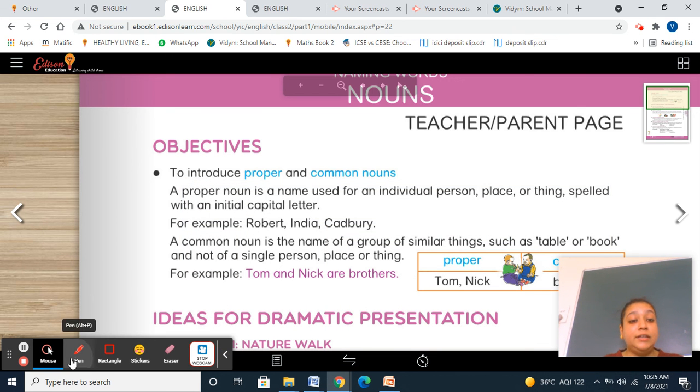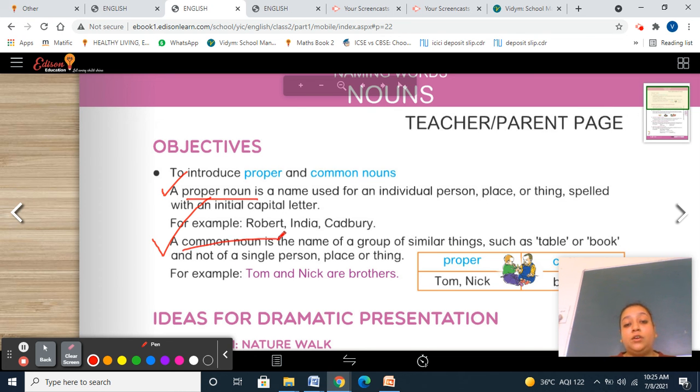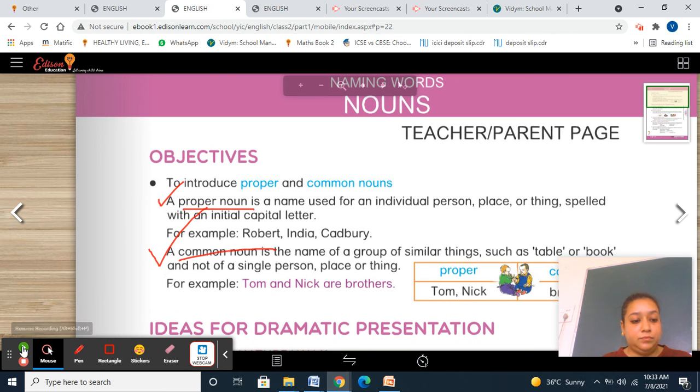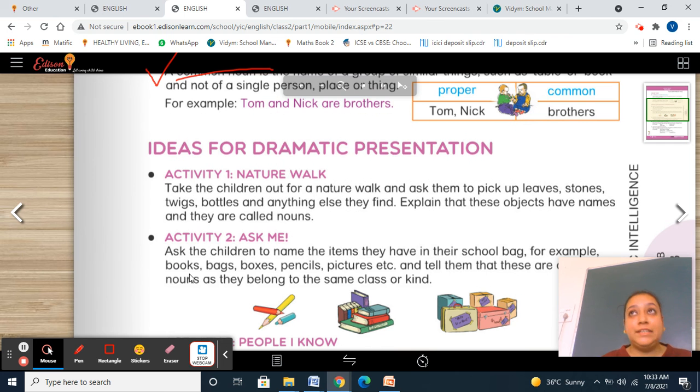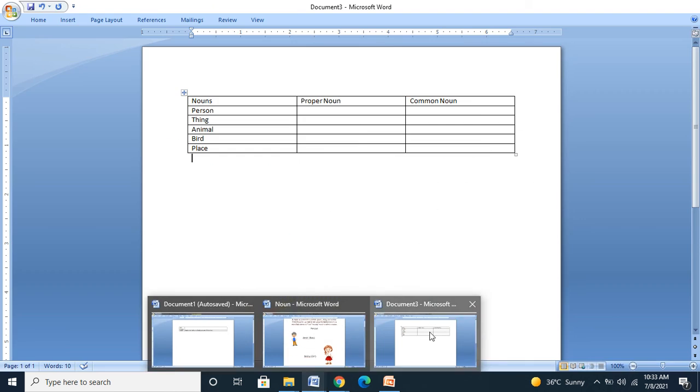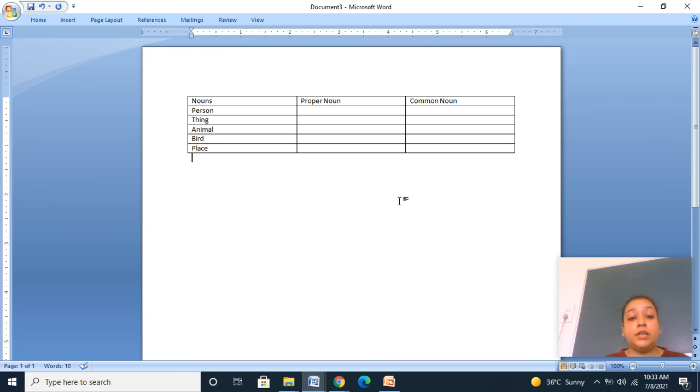You're going to learn the definition of proper noun given on page number 22, and the definition of common noun given on page number 22. So what you're going to do now, you're going to do one activity related to proper noun and common noun. You're going to make this particular chart in your English notebook.